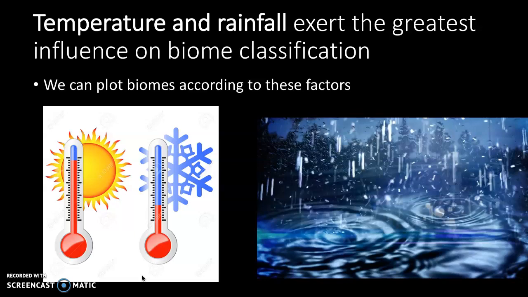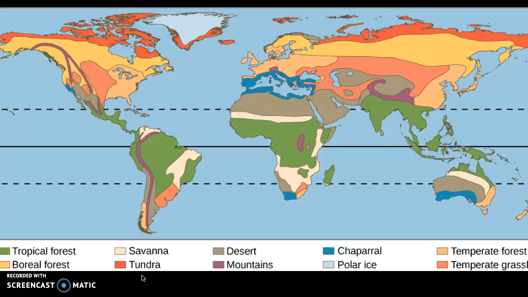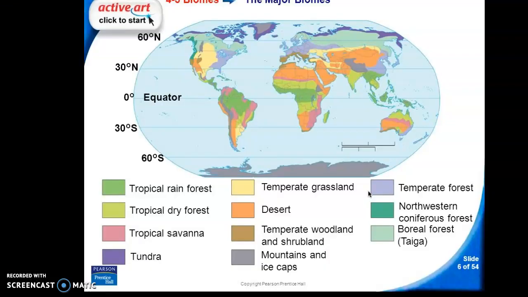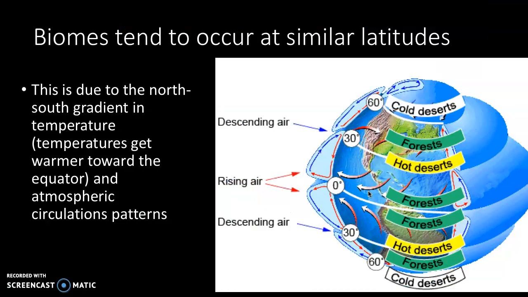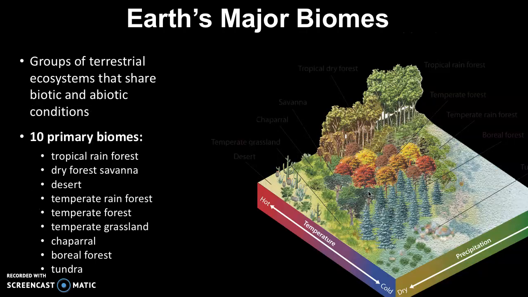So how do we do this? Temperature and rainfall are the two biggest influences on how we classify biomes. So here's a picture of all of the different biomes on the earth, and we're going to go into those more tomorrow. But you're going to typically see biomes that are at similar latitudes, and we'll talk more about that later as well. So this is what you're going to be making a diagram of, and I put the screenshot in Google Classroom.